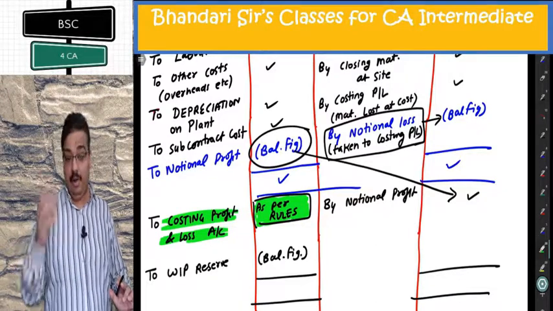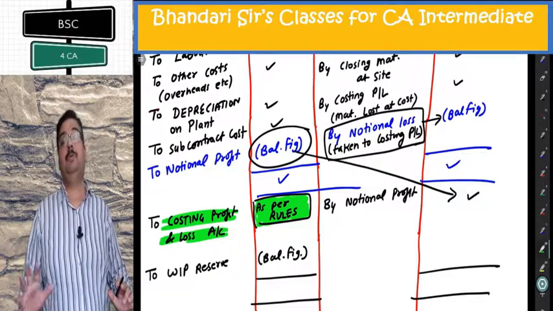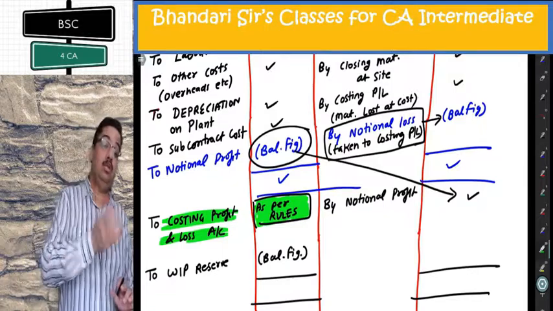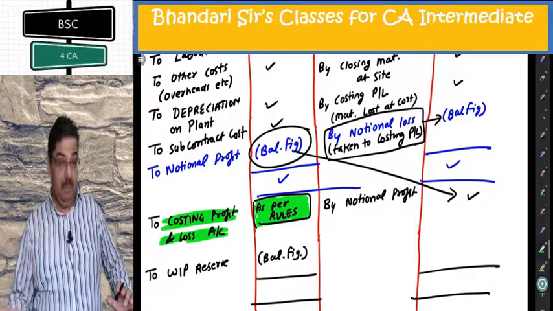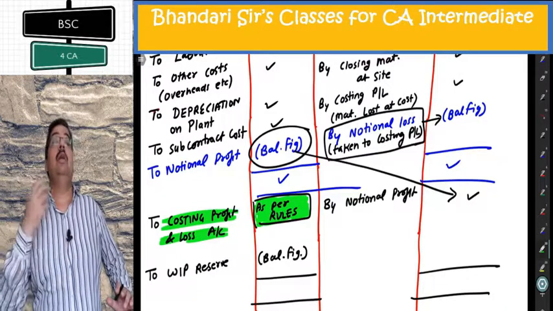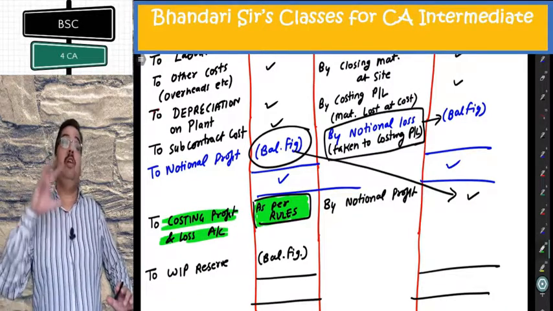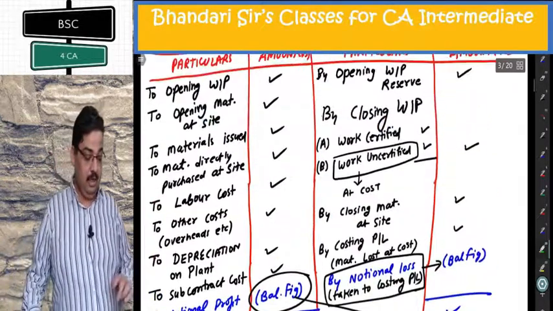Very important to understand how you get costing P&L amount as per the rules. If there is 1 lakh notional profit, if 90,000 is taken to costing P&L, 10,000 will be WIP reserve, which is provision against WIP value that we created in this credit side, this WIP.